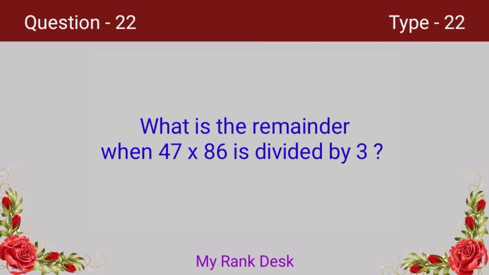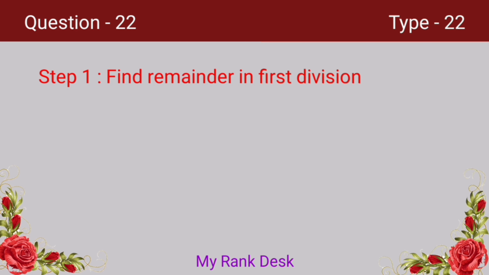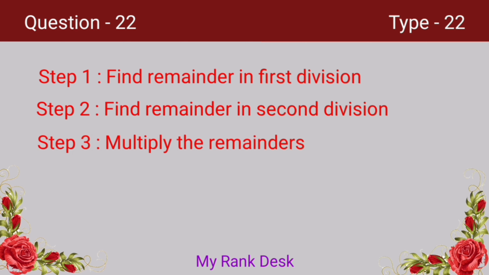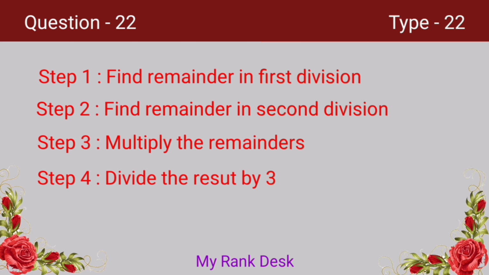What is the remainder when 47 into 86 is divided by 3? Let's see how we can solve this problem. Find the first remainder on dividing the first number 47 by the given divisor 3. Find the second remainder on dividing the second number 86 by the given divisor 3. Then multiply the first remainder by the second remainder. As the product is greater than the given divisor, find the remainder on dividing the product by the given divisor. The third remainder we get must be the answer.